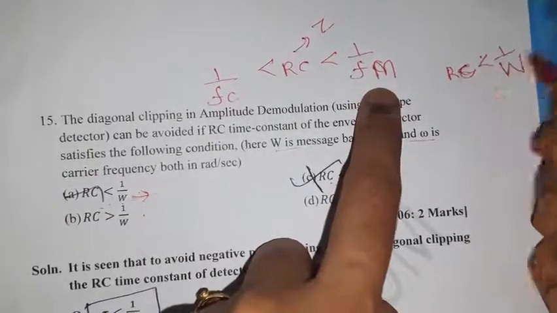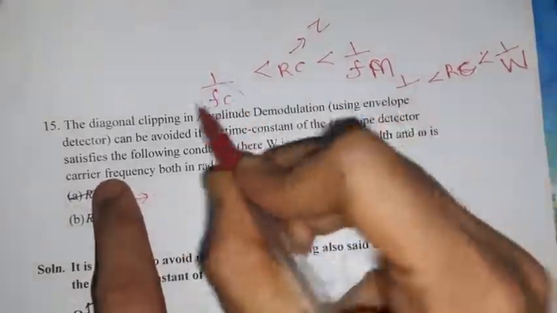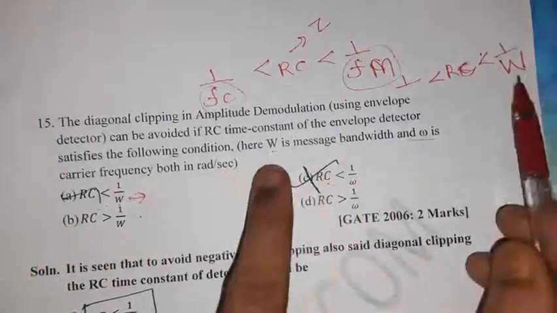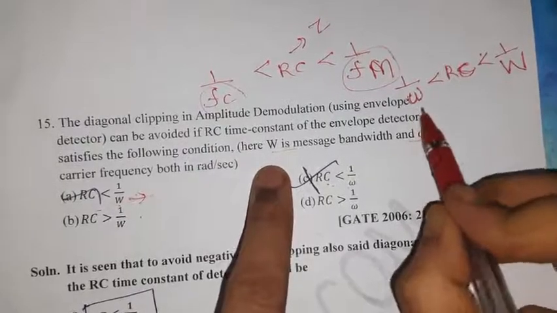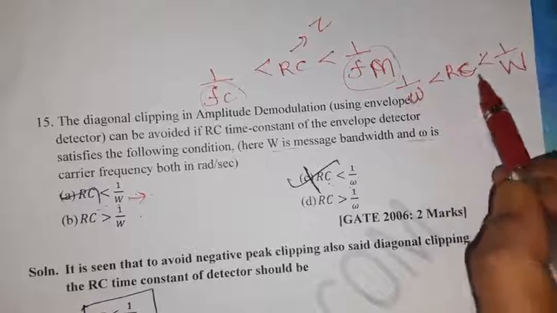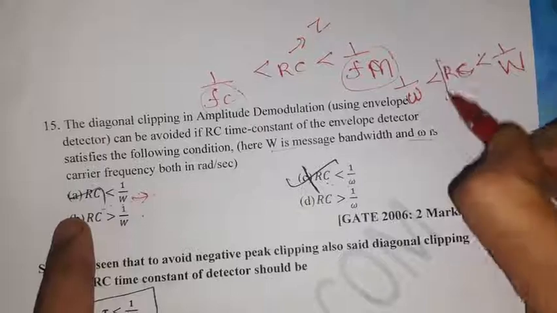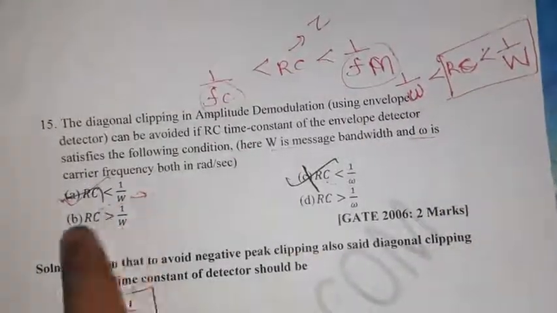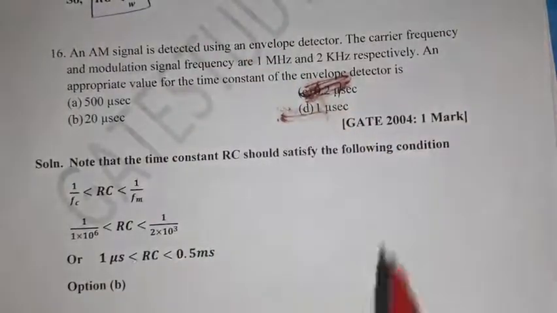What is omega here? Omega is the carrier frequency, and this is the message bandwidth. So in this problem, the message bandwidth is given as W and the carrier frequency as omega. So 1 by omega is less than RC, and RC is less than 1 by W. Obviously RC should be less than 1 by W. Option A is the right option. To avoid diagonal clipping, RC should be less than 1 by W.